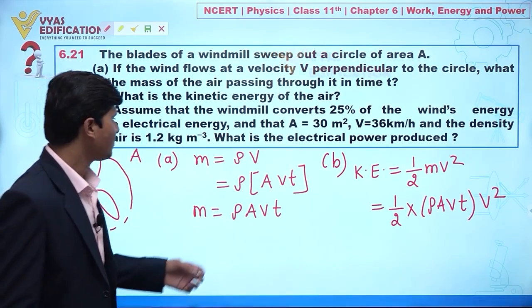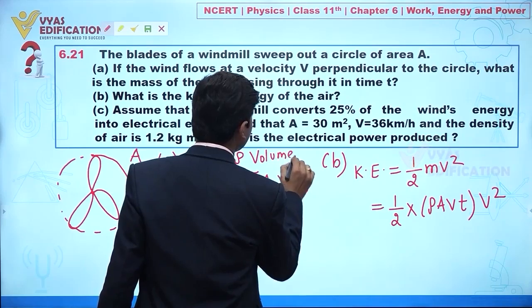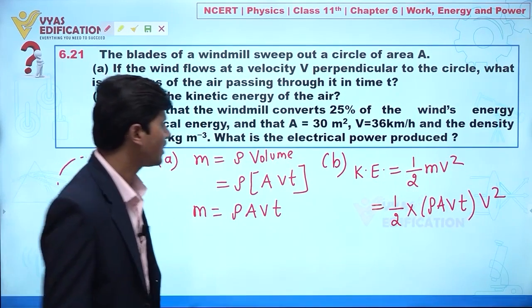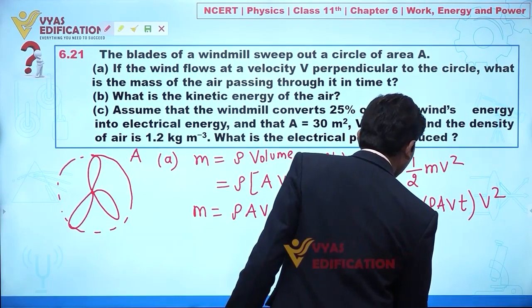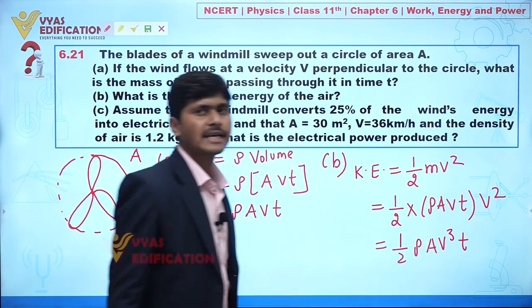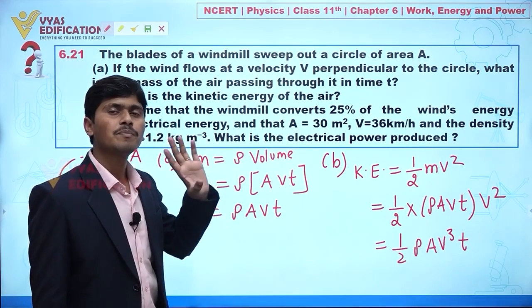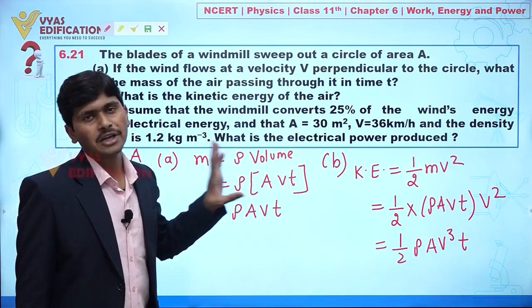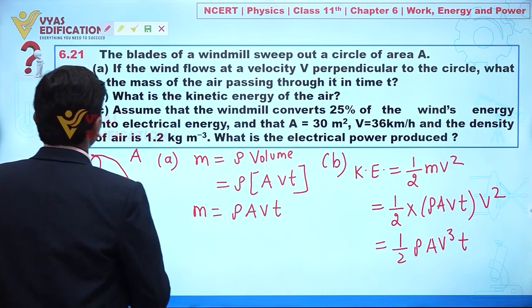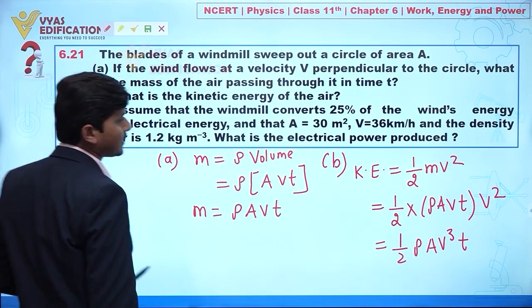Always keep in mind, this capital V is volume and this small v is velocity. So from here we can say 1 by 2 rho A v cube multiplied by t. This is the kinetic energy of the air passing through this area in time t. Clear everyone?